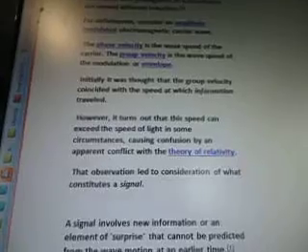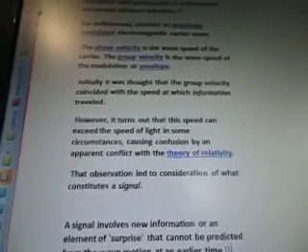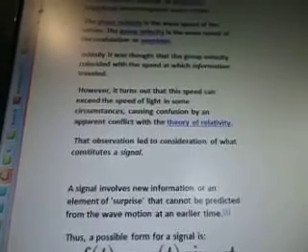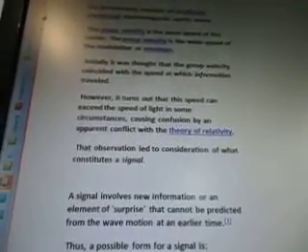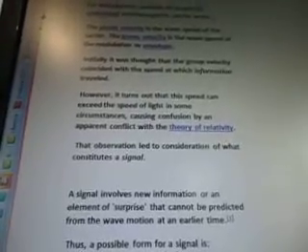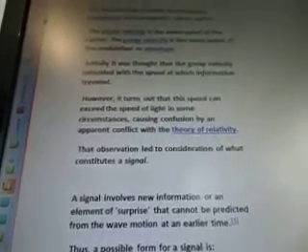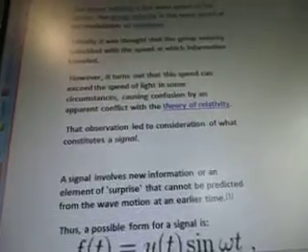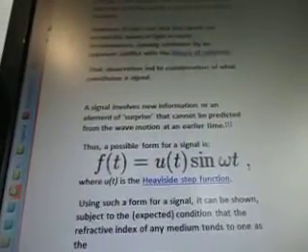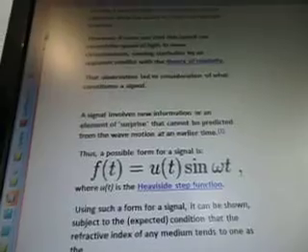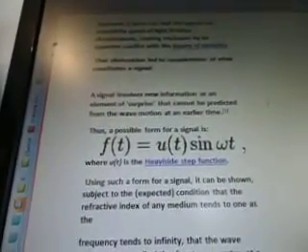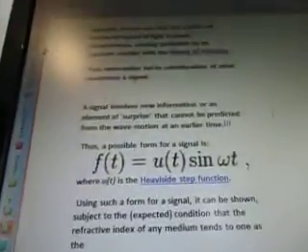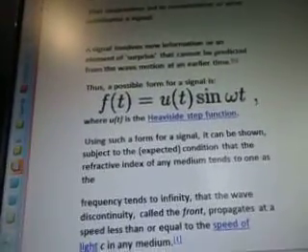Initially, it was thought that the group velocity coincided with the speed at which information traveled. However, it turns out that this speed can exceed the speed of light in some circumstances, causing confusion by an apparent conflict with the theory of relativity. That observation led to consideration of what constitutes a signal. A signal involves new information or an element of surprise. So they're talking about the Higgs signal here, the controversy over the Higgs signal that they found in June 2012 at CERN. Okay, that surprise cannot be predicted from the wave motion at an earlier time.